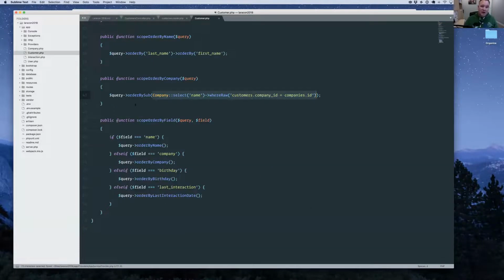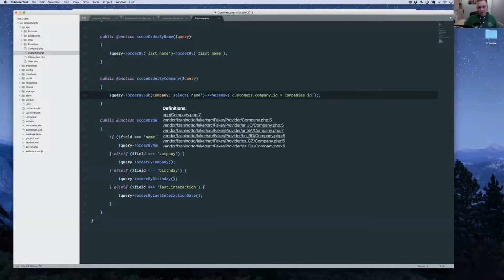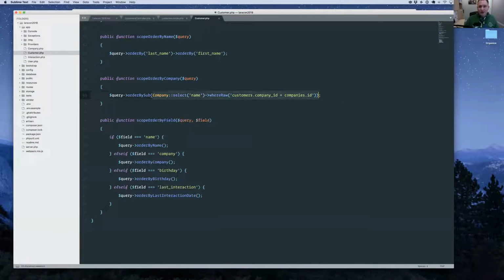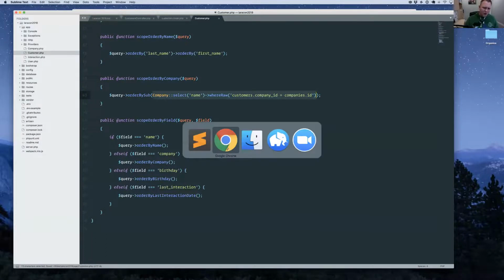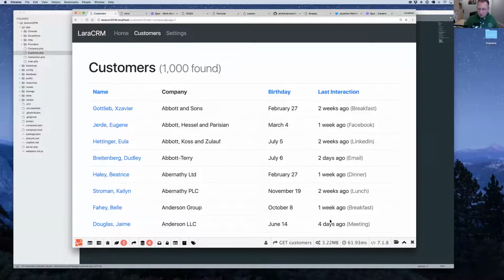So that's how you can now build the order by sub scope using just a regular Eloquent query builder. So let's go ahead and rerun this, and sure enough, all works. It's working exactly like before, which is great.